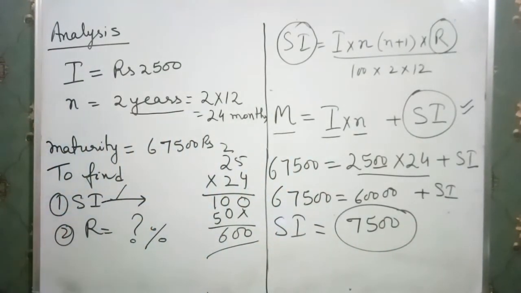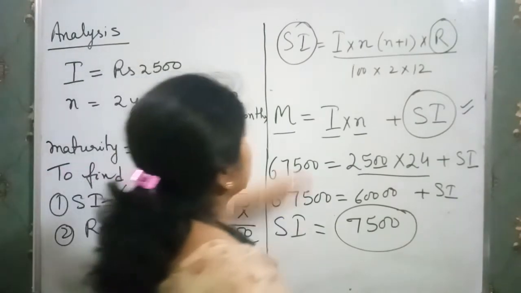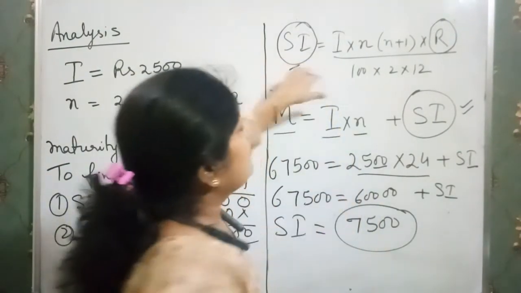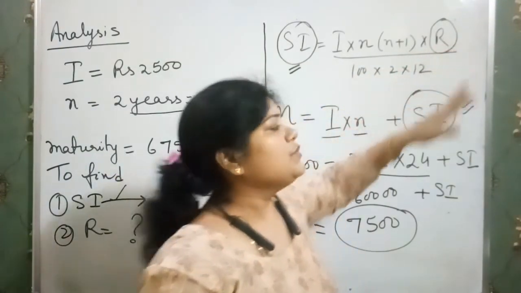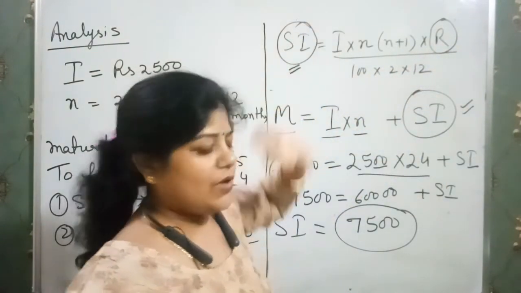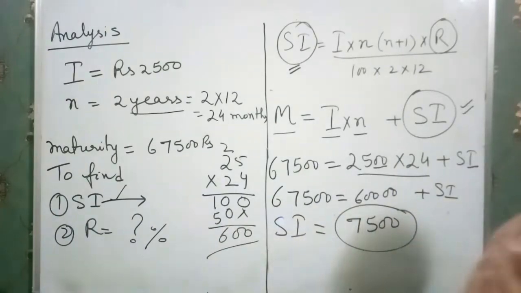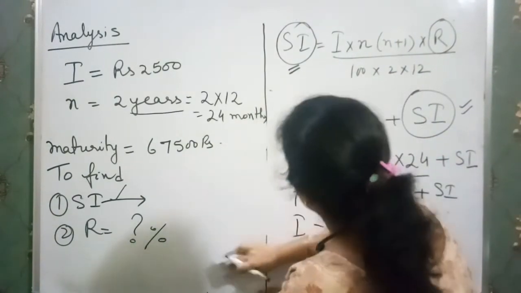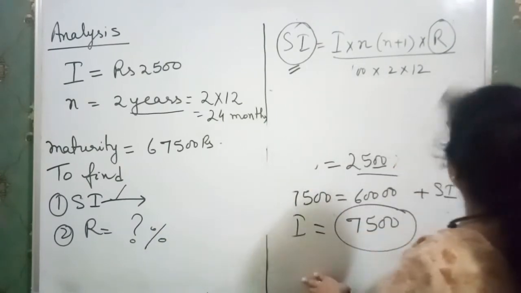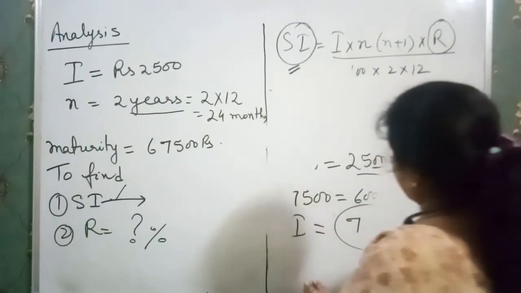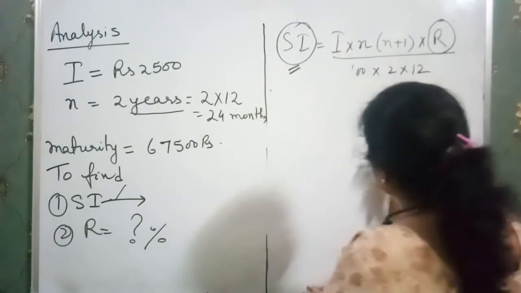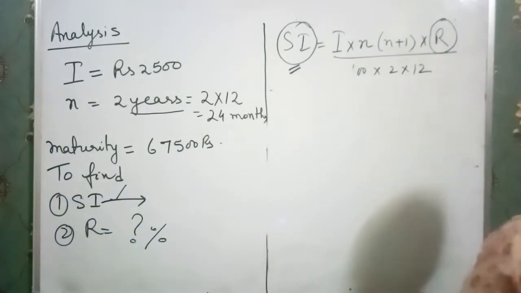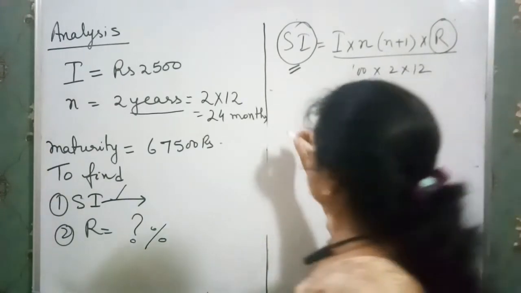Okay. Now come to the rate of interest. So when we put simple interest here, we have only one quantity unknown. So now we apply this formula. Clear? Now we are applying this formula in order to get the rate of interest. So when you solve the questions of your chapter, just do the analysis. It makes it very easy.